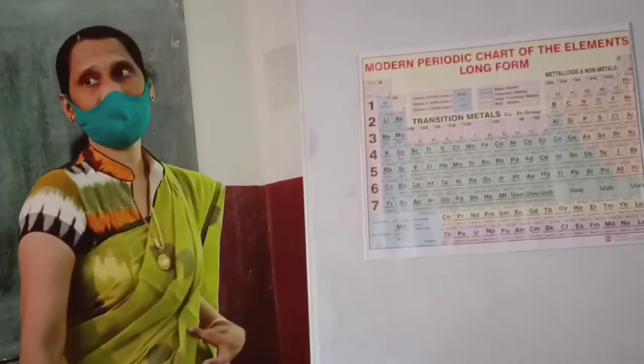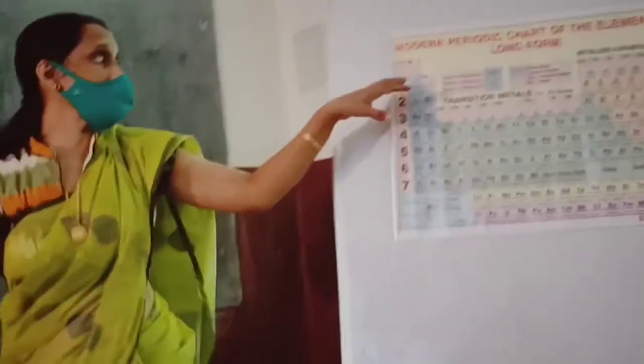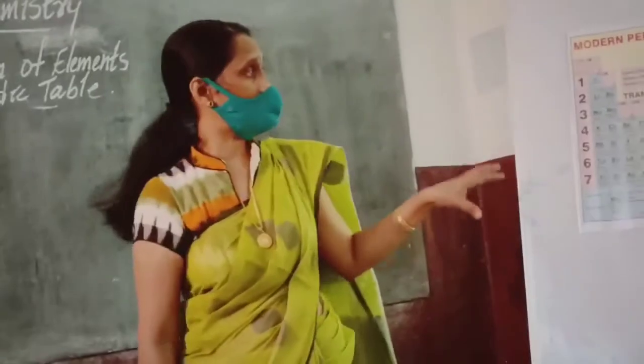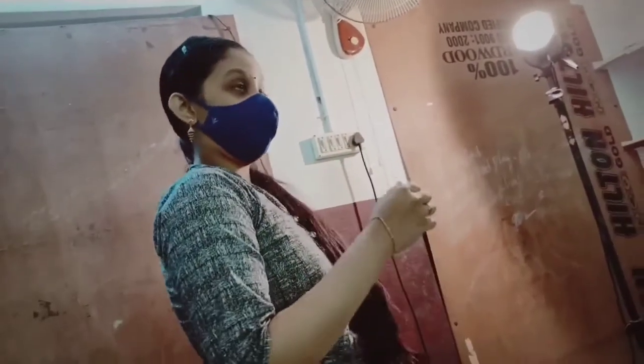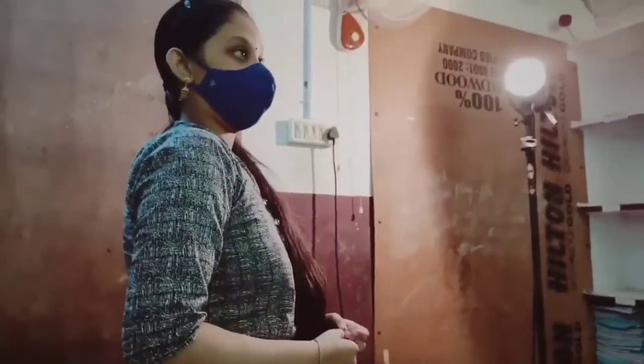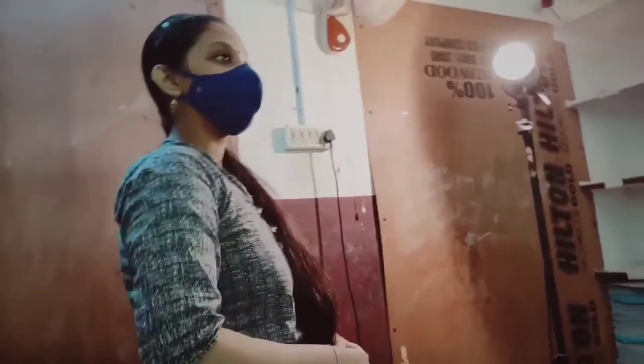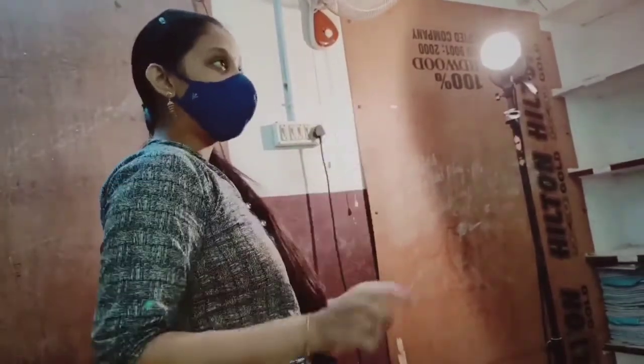Okay, what do you guess, Akshara? What is the atomic size of the element when it is going from top to bottom in a group? The atomic size increases when going from top to bottom in a group. What is the reason why the atomic size is increasing? Because the number of shells increases.